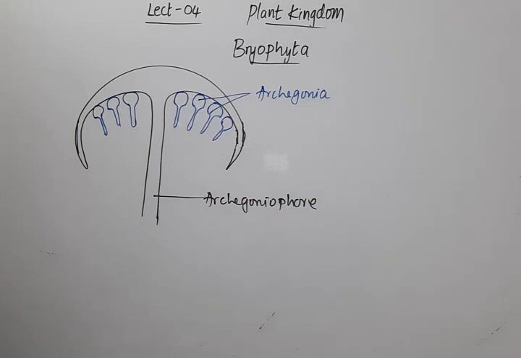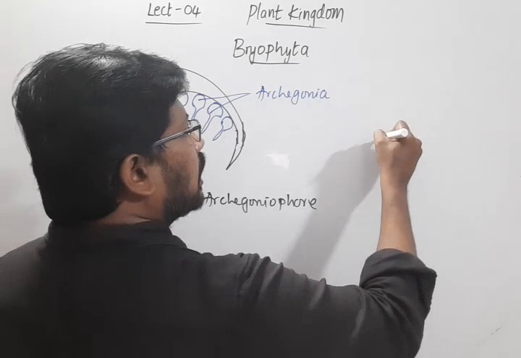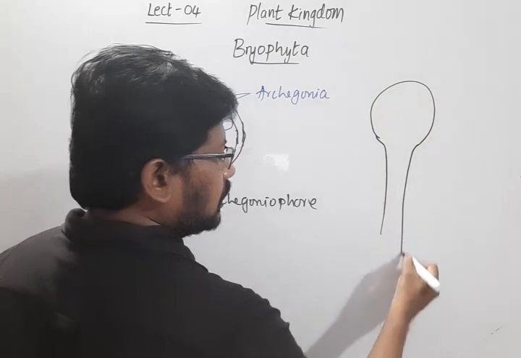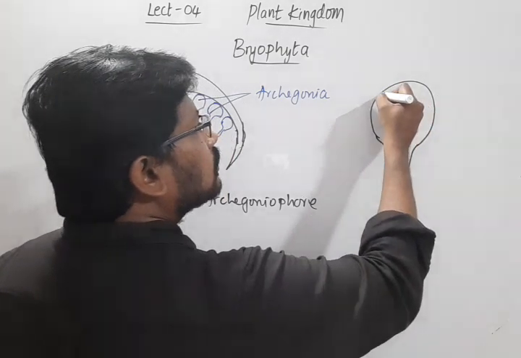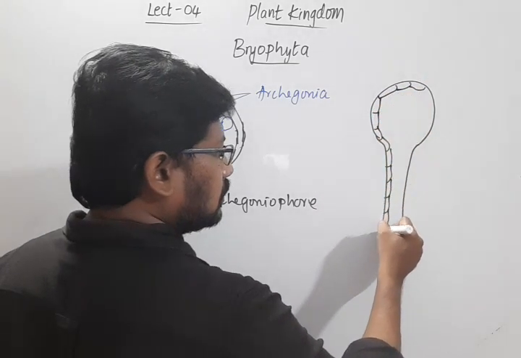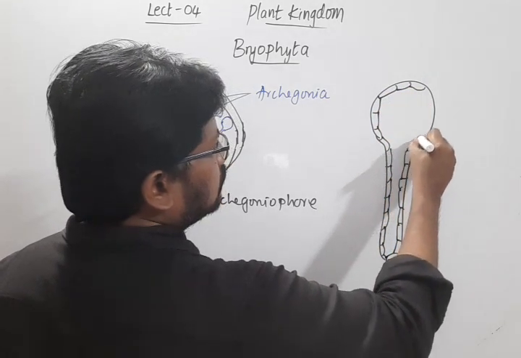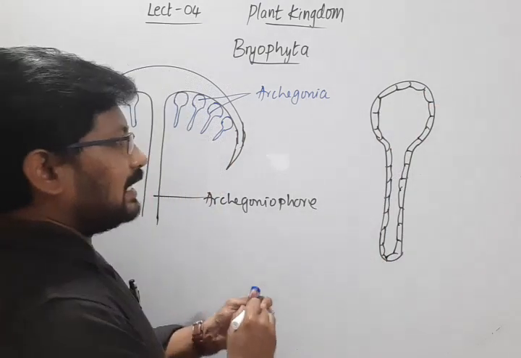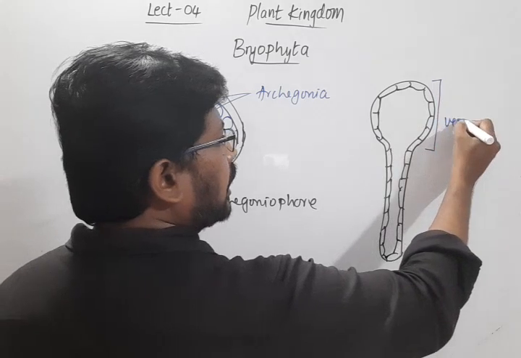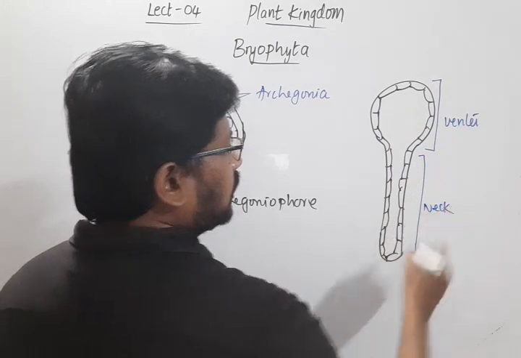When we see one archegonium, it is seen somewhat like this. All these are cells. The archegonium has a swollen part called the venter, and the remaining portion is the neck.